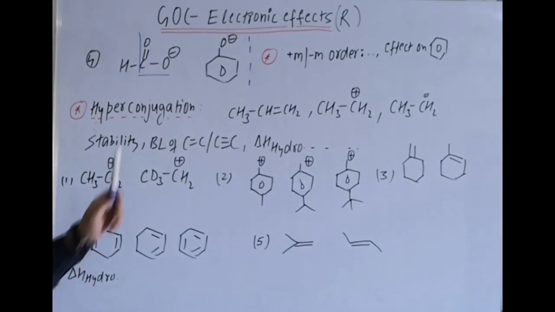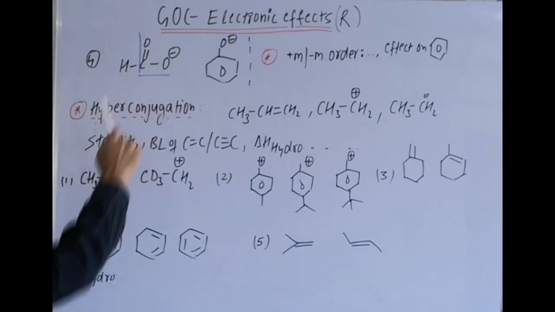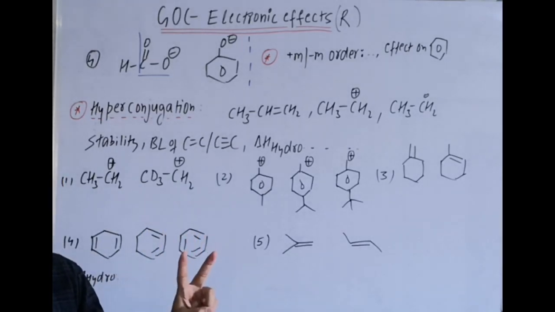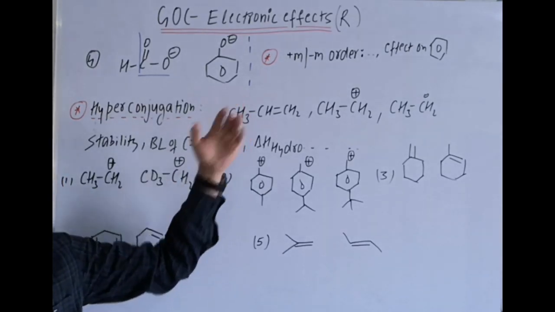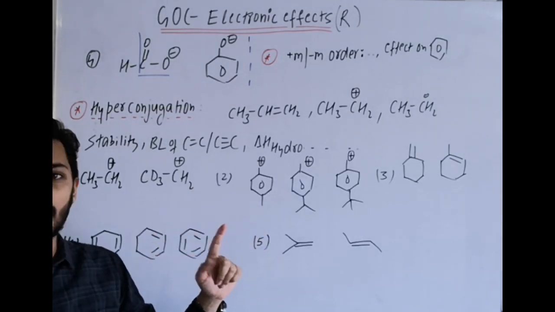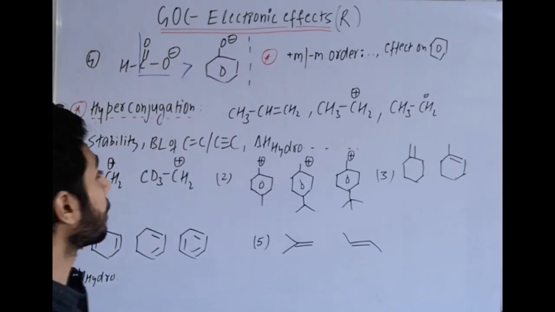Now in next example, here carboxylate ion, there is phenoxide ion. In carboxylate ion, if you remember, it has two equivalent resonating structures, whereas in phenoxide ion, it has more resonating structures but non-equivalent. Therefore, first, which is carboxylate ion, is more stable than phenoxide ion.